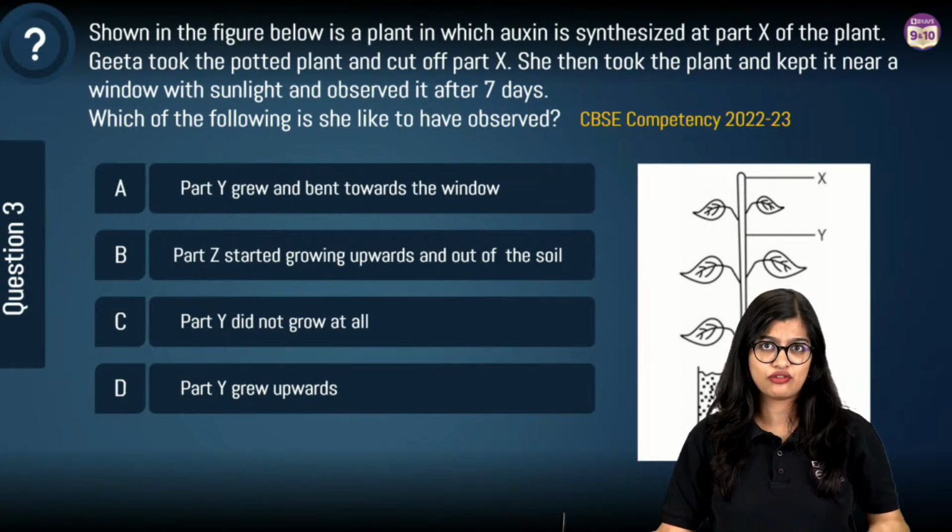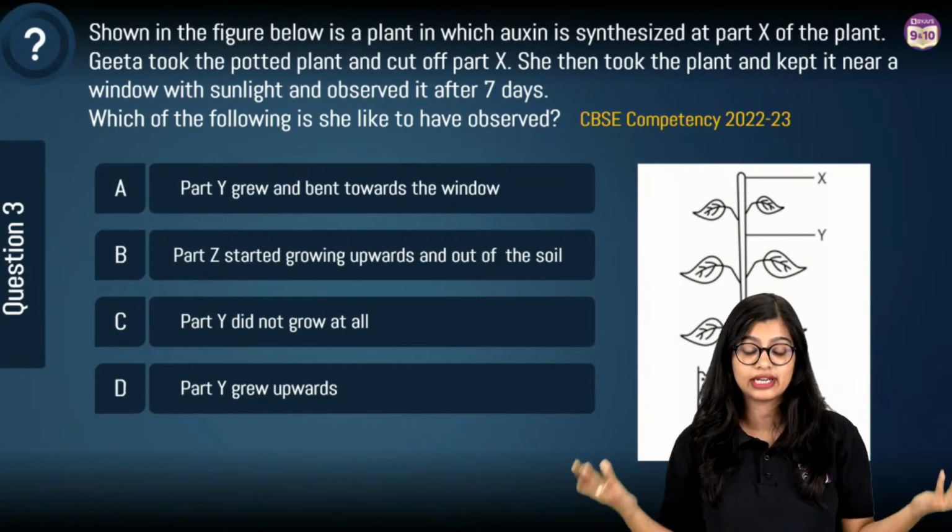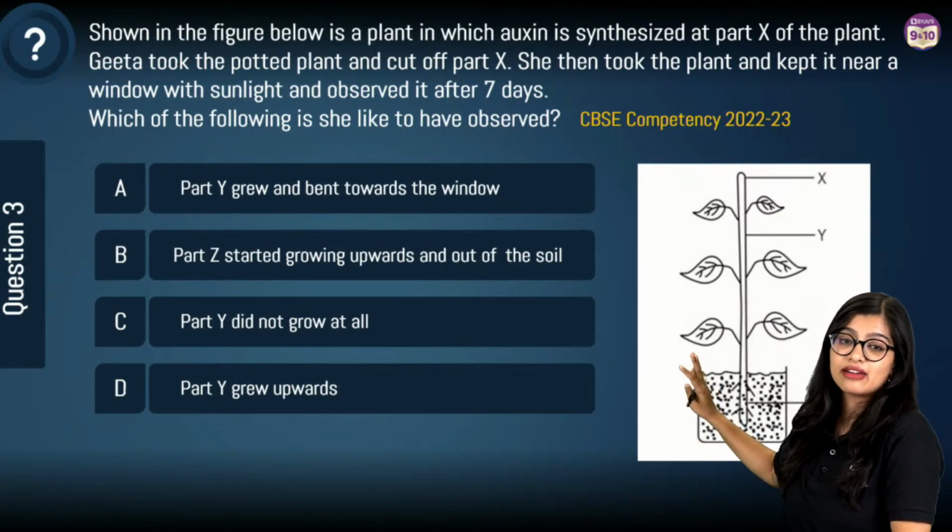The function of pons is to regulate breathing. Coming back to my question number 3, I forgot to read the question. We have a figure given to us.